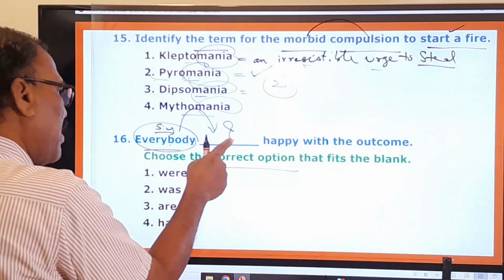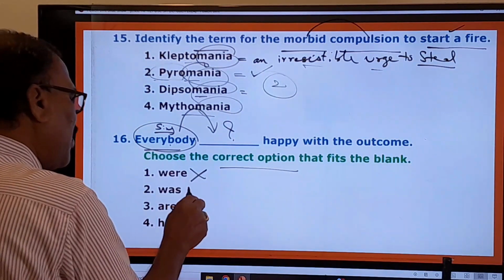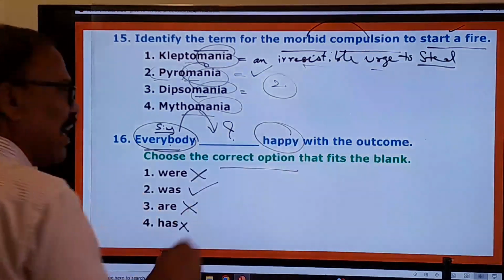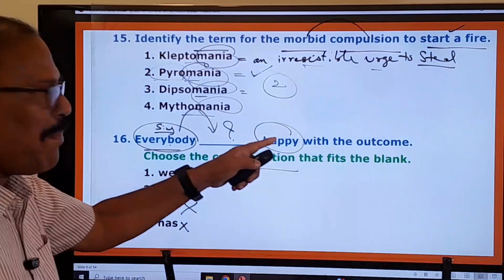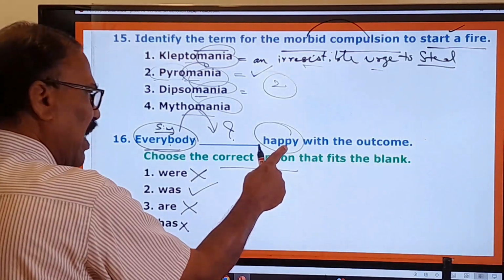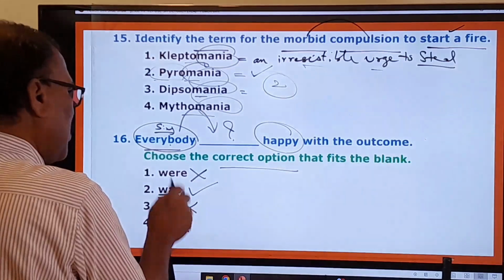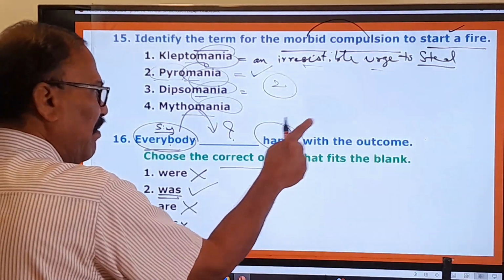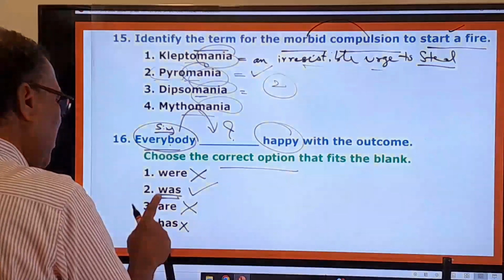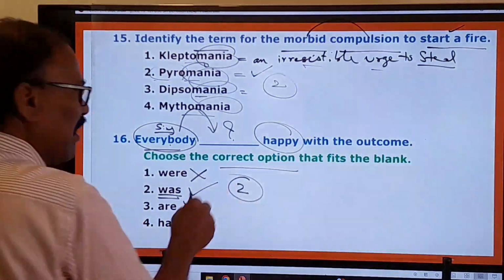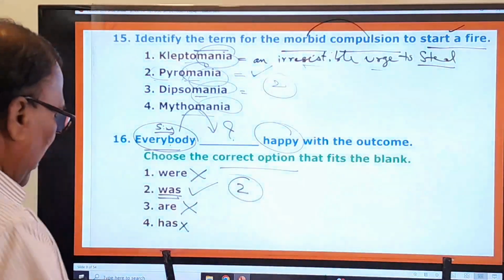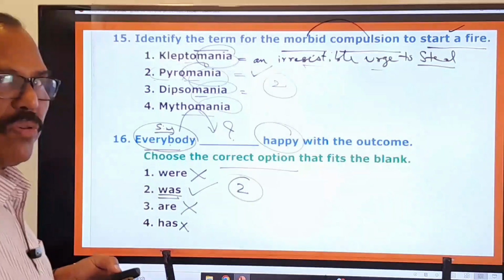Whether this fits in the blank or this fits in the blank, this only fits in the blank, because has is not used with happy like this. Everybody has happy, you cannot say. This has is not used with adjectives like this. Okay, only was is used. Everybody was happy with the outcome. Therefore, this has is also wrong. First one, third one, fourth one are wrong. Only the second one is the right one. Everybody was happy with the outcome. Right. And now you move on to other questions.